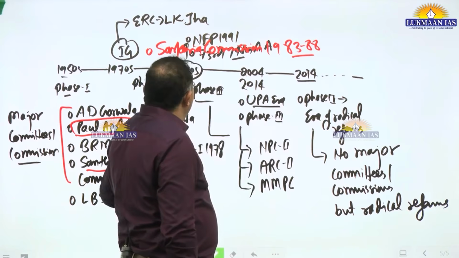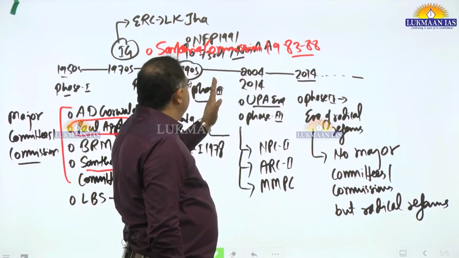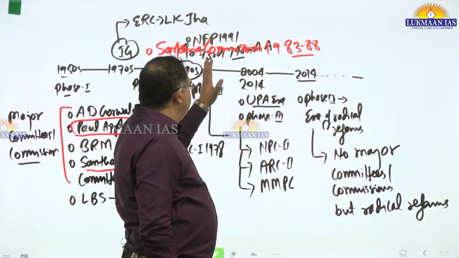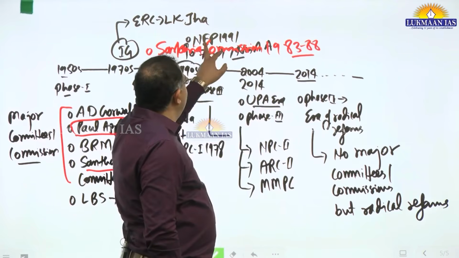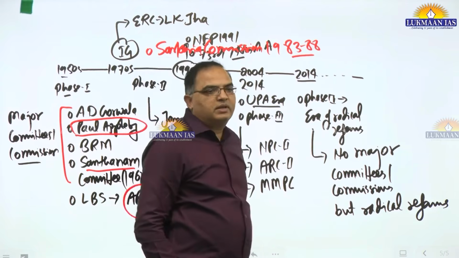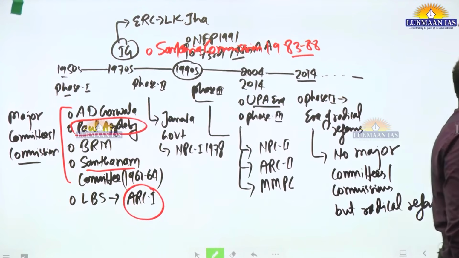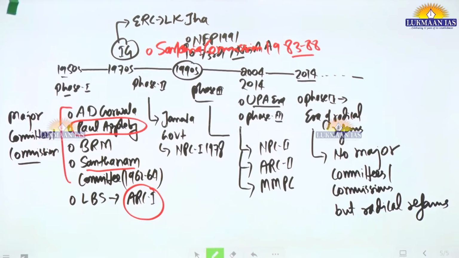Then in the 90s, the coalition era, the most important aspect we took was the new economic policy of 1991. No particular committee or commission can take credit for the new economic policy.